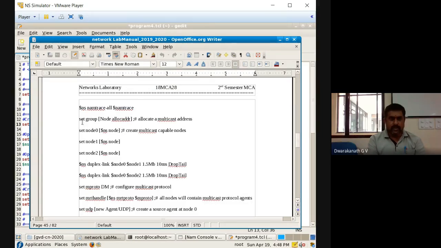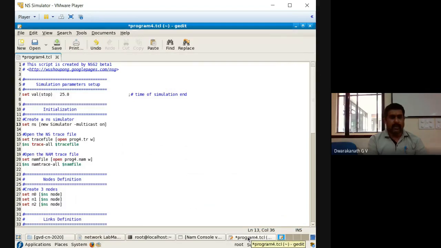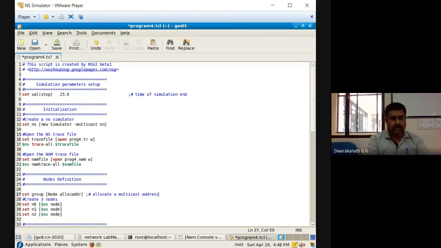This is very much important. What is this step? You have to set up a group, not a node. You have to set up a group for address allocation for a multicast. I'll tell you what this particular statement is and how it will be useful. It comes into the picture before creating the three nodes.